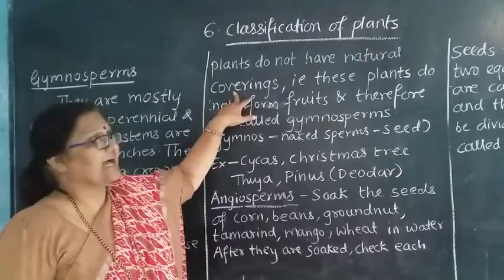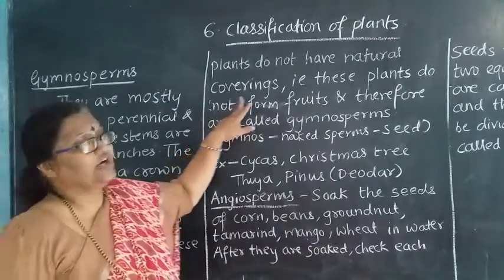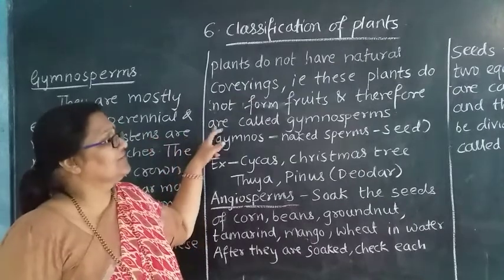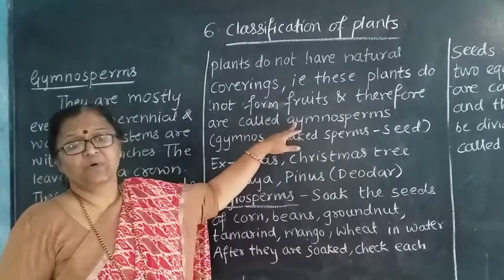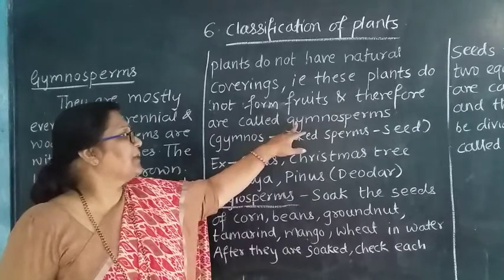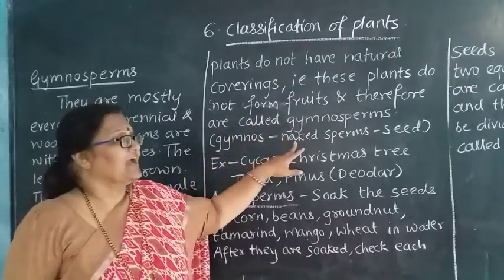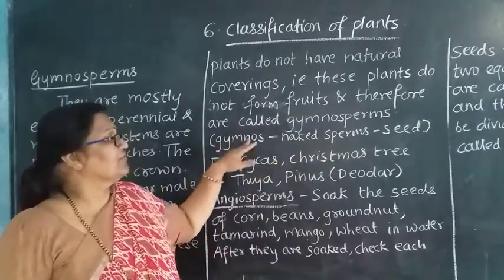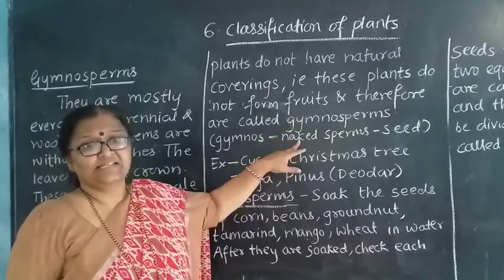That means seeds are without covering. So these plants do not form fruits, and they are called gymnosperms. What are they called? They are called gymnosperms. Now gymnos means what? Gymnos means naked, and sperm means seed. So therefore we call them gymnosperms. They have naked seeds.